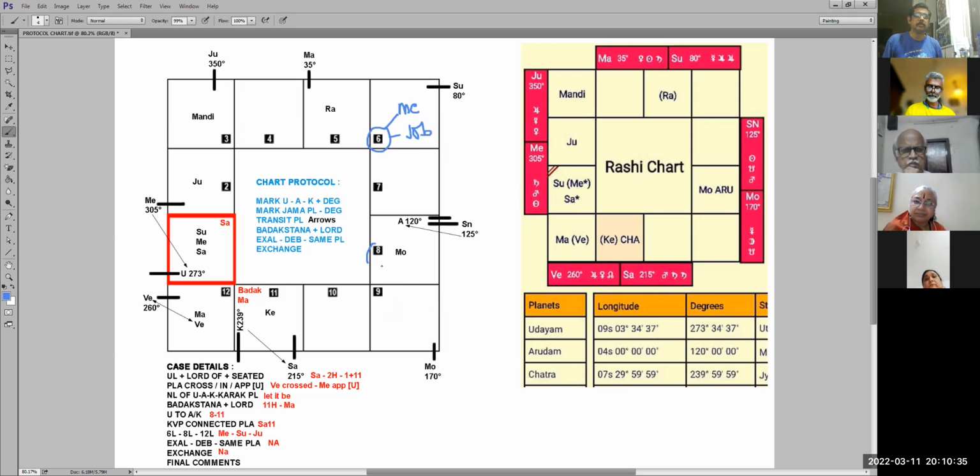8th house is in the house of Sun. Correct? Sun is government. 8th is obstacle. 12th house Lord is Jupiter. Jupiter is Bhagya. Tell me the story now. 6th, 8th, 12th Lords are these. What are they telling you? Prithiban, you tell.